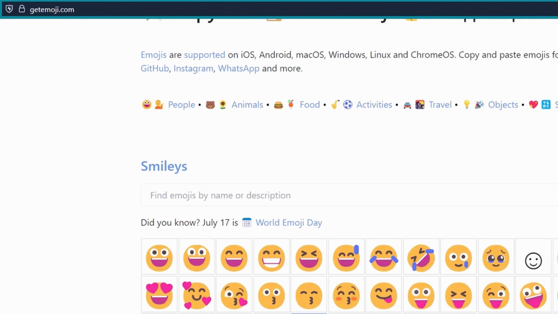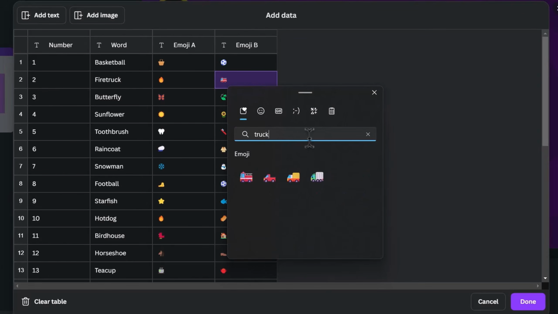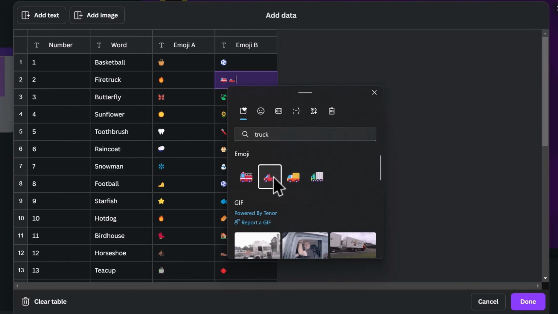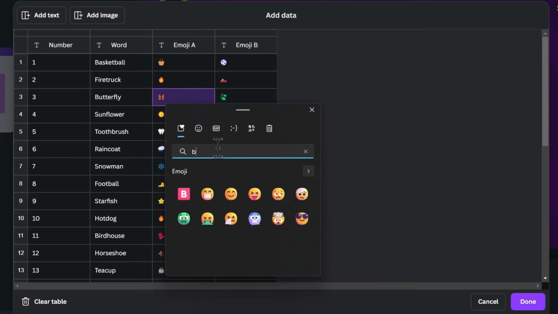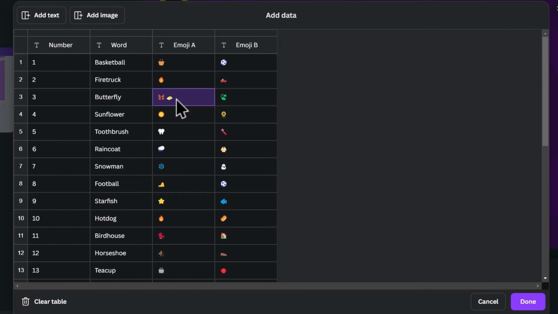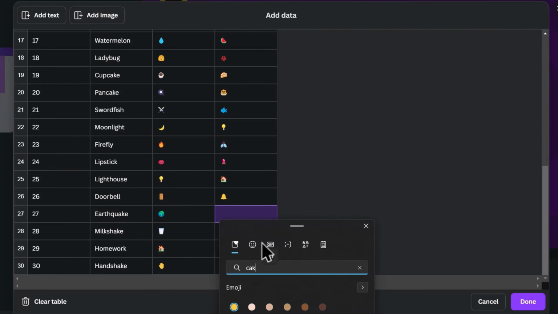You can also go to sites like this to copy the emoji you need and paste it there. I will bring up my emoji and search for truck on the search bar. I will choose another truck, then delete the previous one. I can also change this one to butter instead of the butterfly. Most of them are correct though, but I can also see another one here which should have been a cake emoji instead of earthquake, so I will replace it.